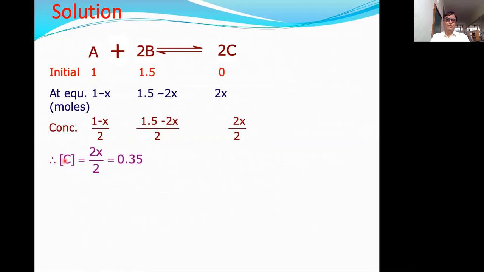Now, we are given that the concentration of C is equal to 0.35. That is, 2x upon 2 is equal to 0.35. Therefore, x is equal to 0.35. So this is the concentration of C, which is 0.35.